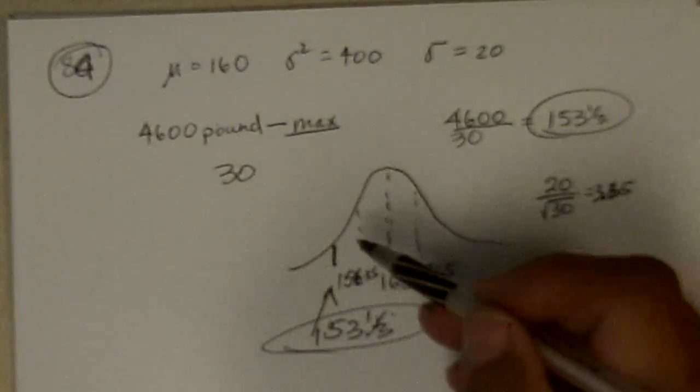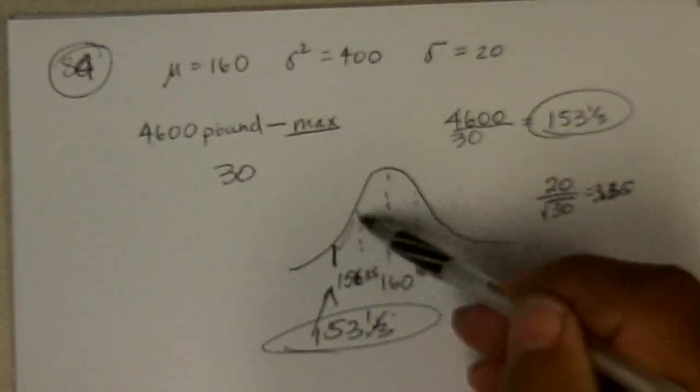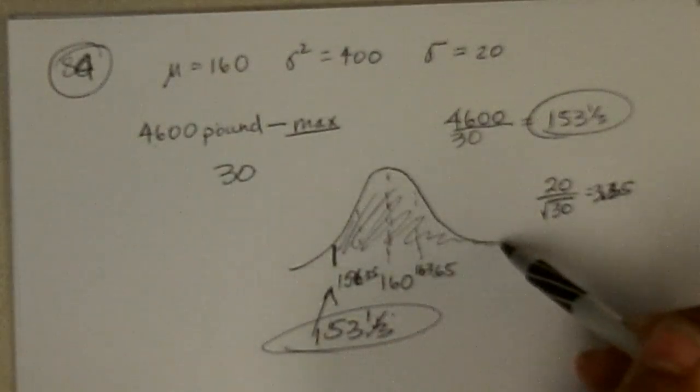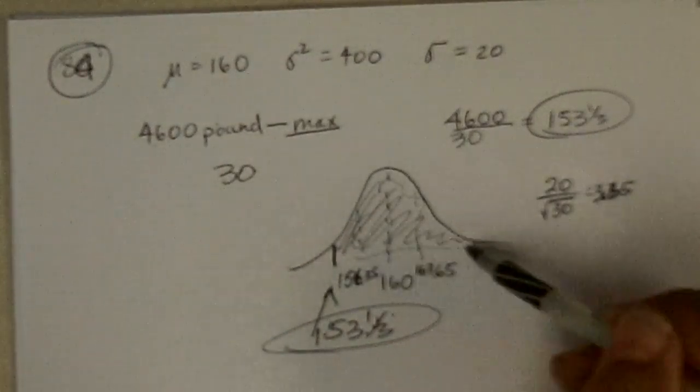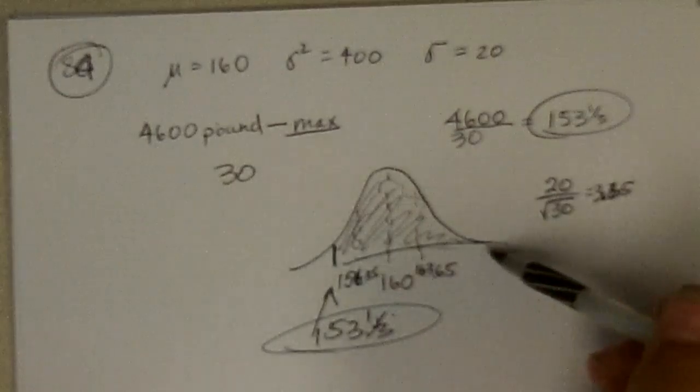So we want to know what's the probability that the average weight of the 30 people is above that.